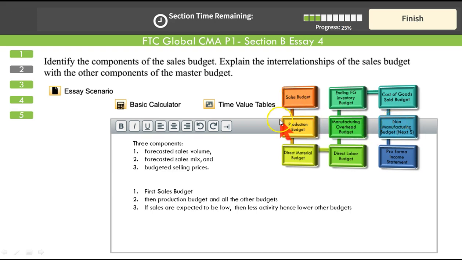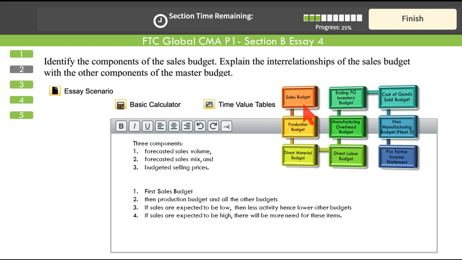If the sale is expected to be low, it will affect everything. Everything is interconnected. So it all is driven on sales. If sales are expected to be low, then less activity, hence lower other budgets. So that is the reason the sales budget will determine the level of budgeting activities in the other functions.